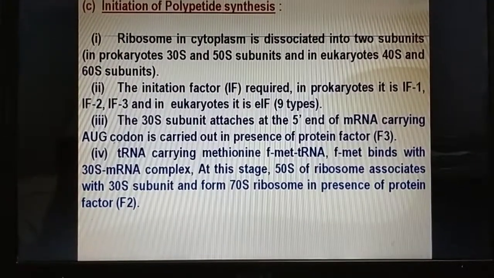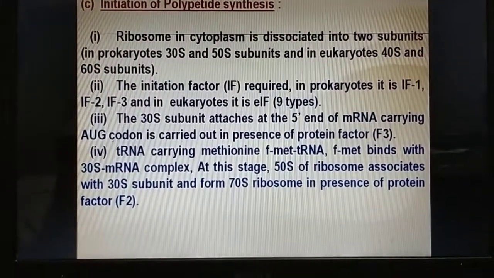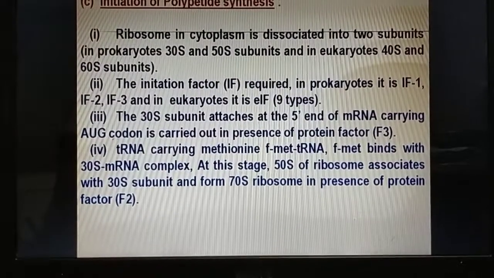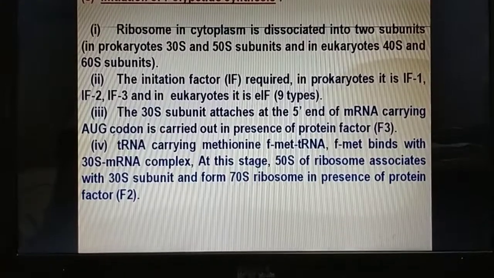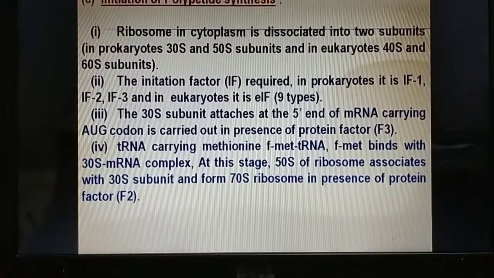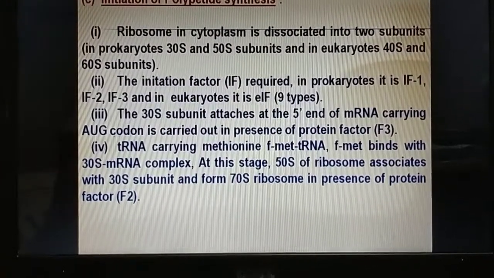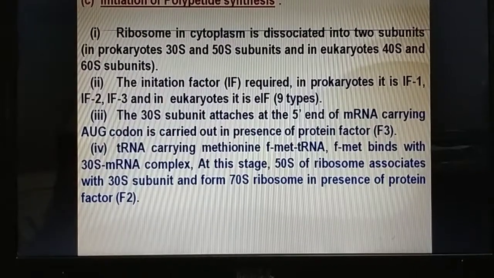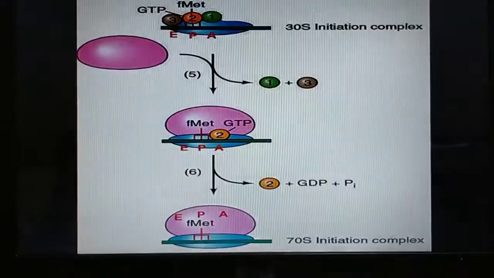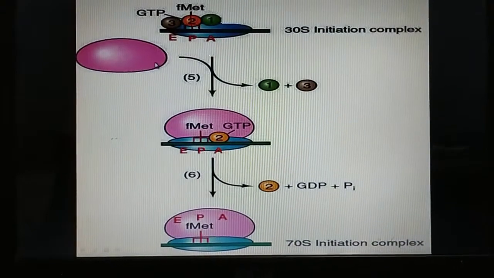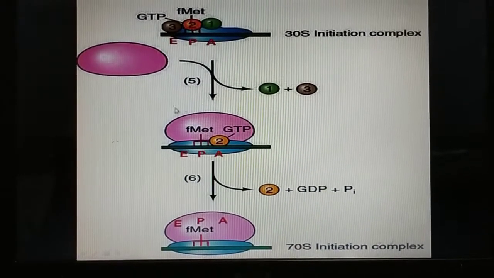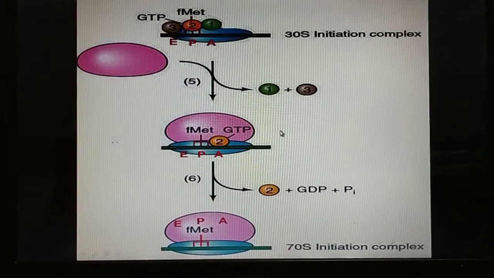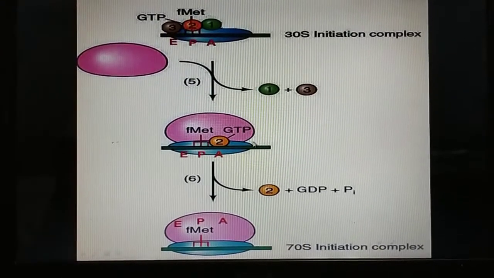tRNA carrying methionine, F-met tRNA, binds with the 30S mRNA complex. At this stage, the 50S subunit of the ribosome associates with the 30S subunit and forms the 70S ribosome in the presence of protein factor IF2. This is the picture. This is the smaller subunit and this is the larger subunit, and this is the complex of 30S and 70S.